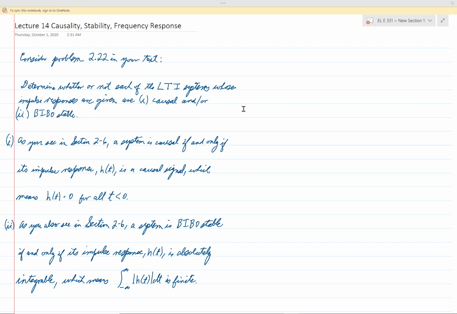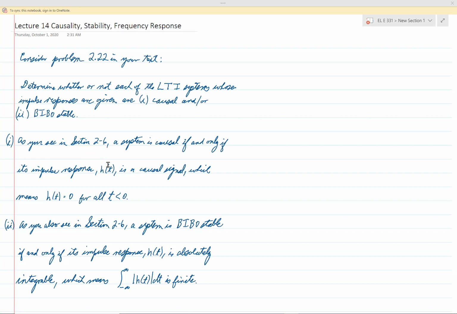Now, if you have not already done so, you should look in section 2-6 of the text to get background material on these ideas about causality and BIBO stability. But what we're going to talk about is how to work problems of this type concerning these concepts. So, let's first of all talk a little more about causality.